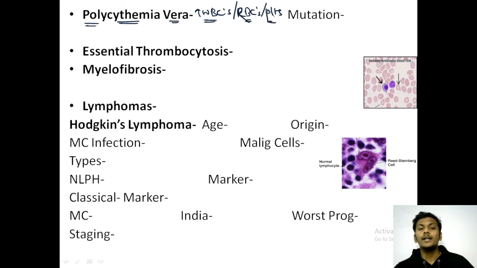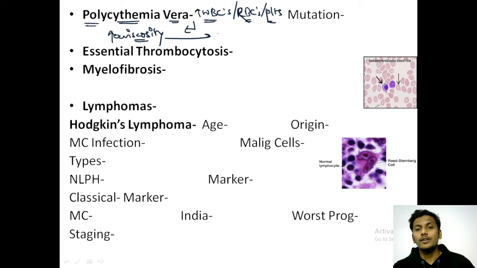Please remember, in polycythemia vera, there is an increase in all the cells. That is, there is pancytosis, an increase in the number of WBCs, RBCs, as well as platelets. As all of them are increased, this would lead to hyperviscosity of the blood.